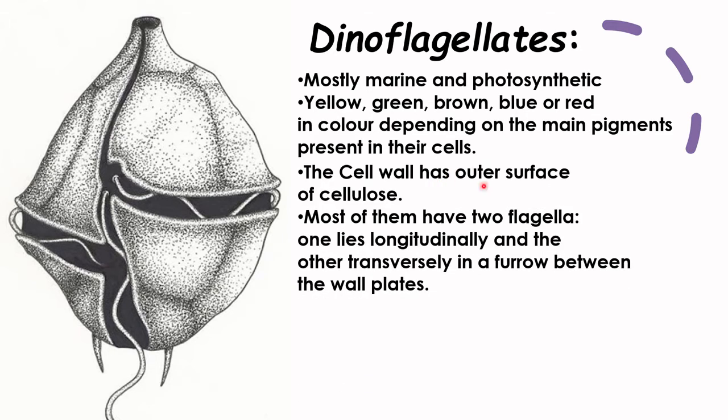The cell wall is made up of cellulose, and most of them have two flagella. One lies longitudinally, and the other transversely in a furrow. You can see this furrow between the cell wall plates. These are the cell wall plates, and the flagella are present in the furrows.